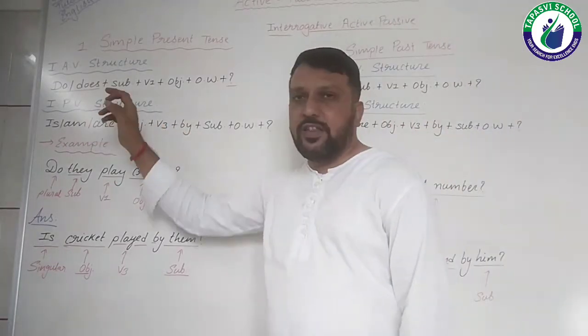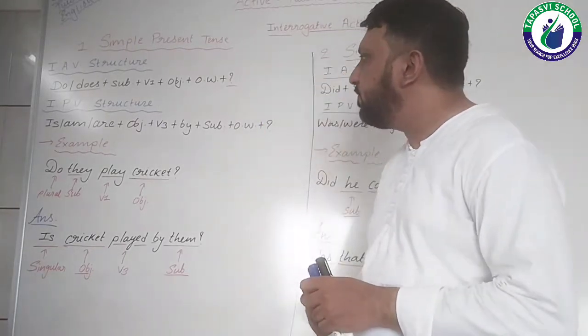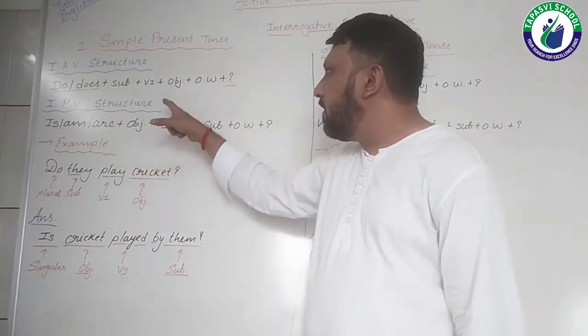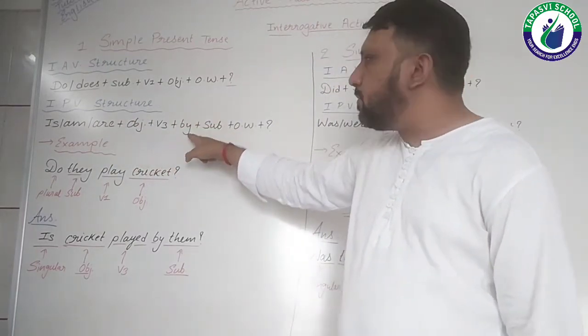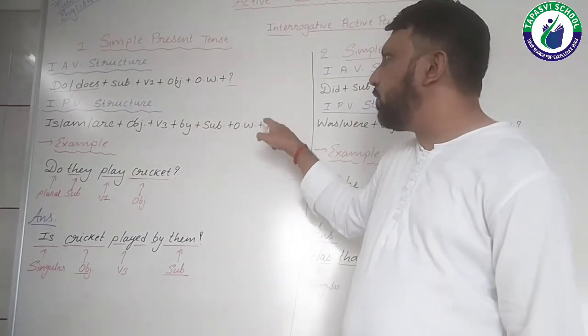Now let's see the IPV structure, that means the interrogative passive voice structure. Is plus object plus V3 plus by plus subject plus other words plus question mark.